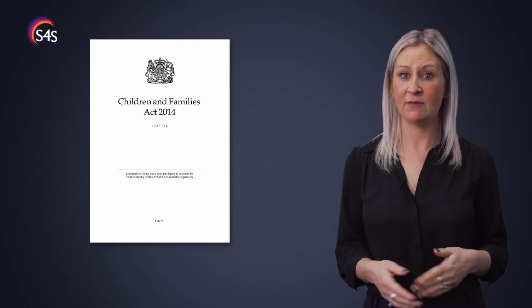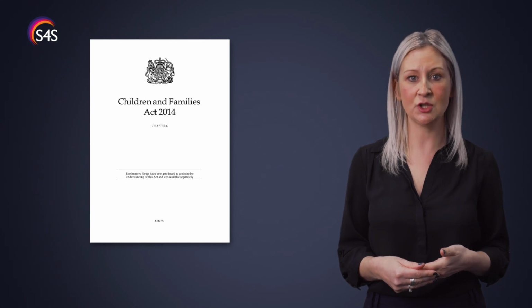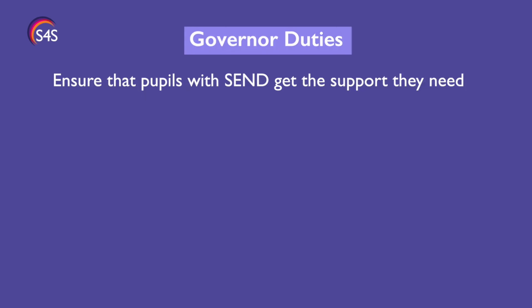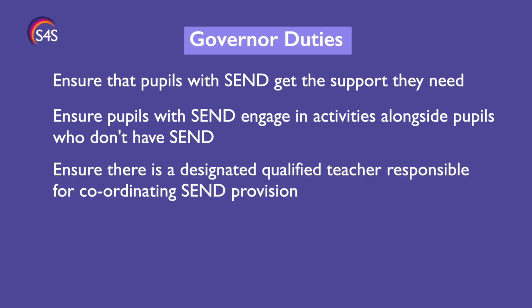All governing boards have legal duties under the Children and Families Act 2014 in relation to pupils with special educational needs and disabilities. Governors' duties include the following. They are responsible for working to ensure that pupils with SEND get the support they need. Governors need to make sure that pupils with SEND engage with activities alongside pupils who don't have a special educational need or disability. It's also the board's responsibility to ensure that there's a designated, qualified teacher responsible for coordinating SEND